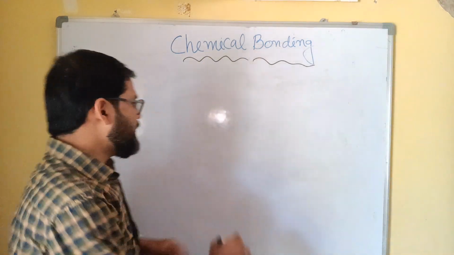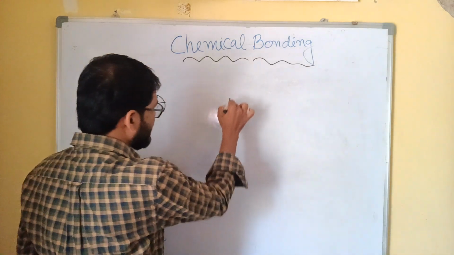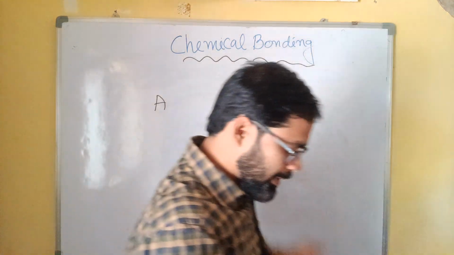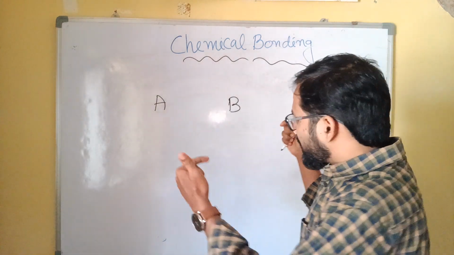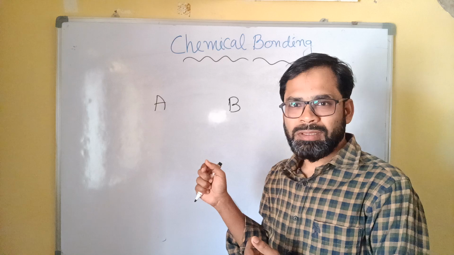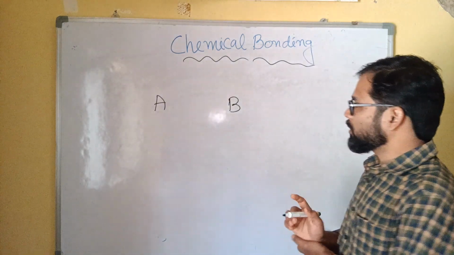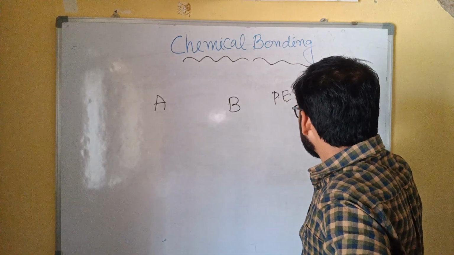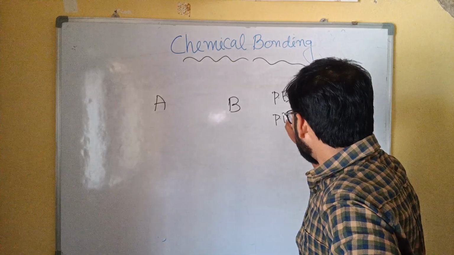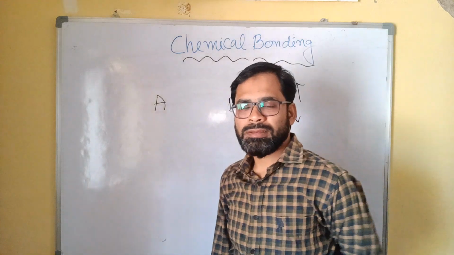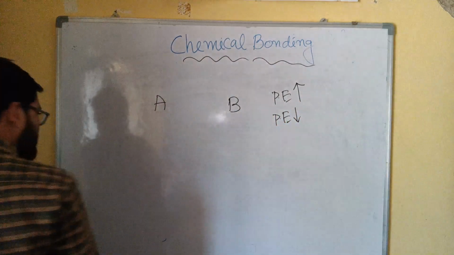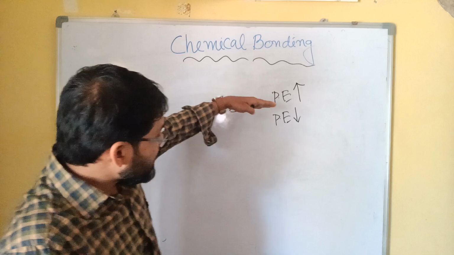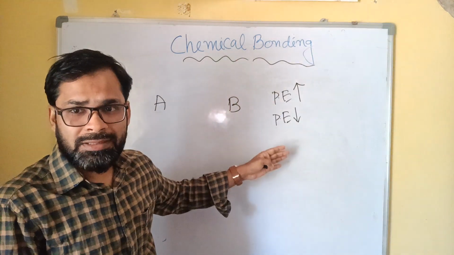When two atoms, let's say A and B, two different atoms or elements, approach each other, two things can happen: either potential energy increases or potential energy decreases. Now we have to check when each happens.